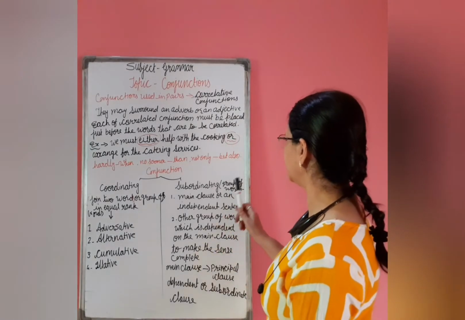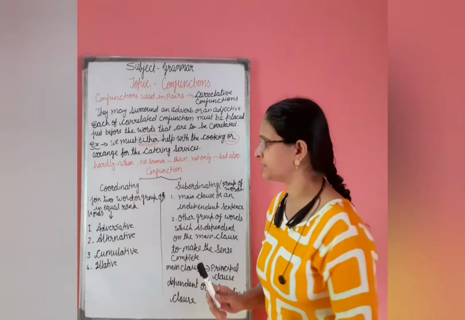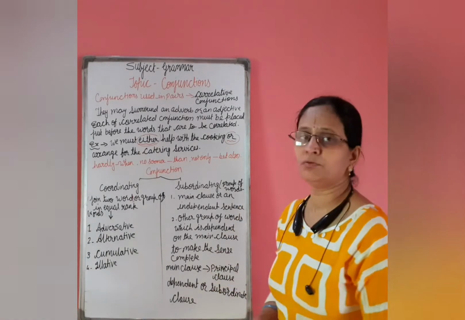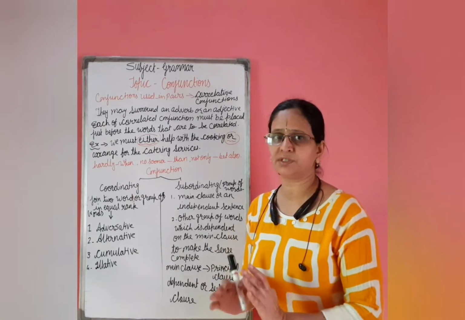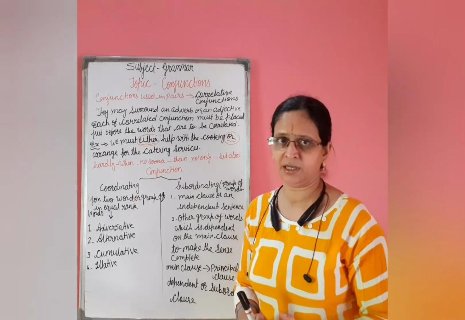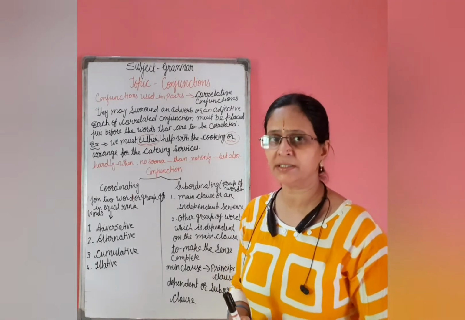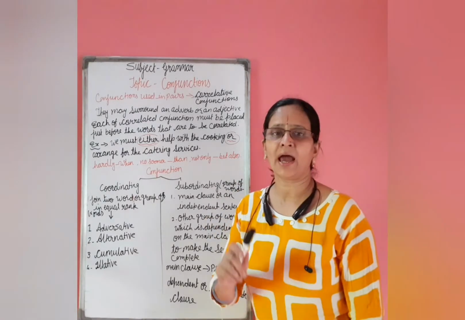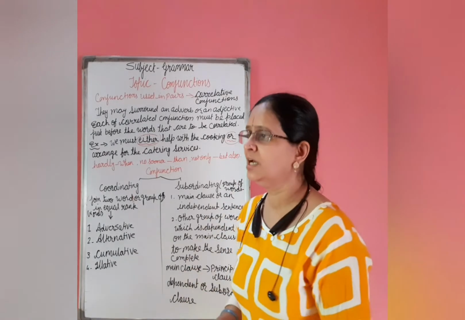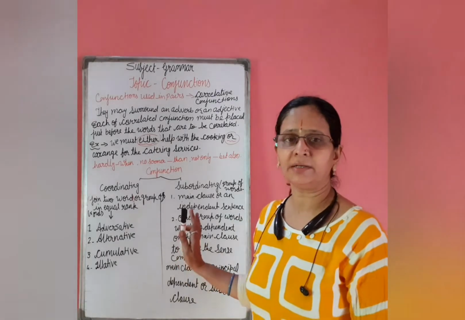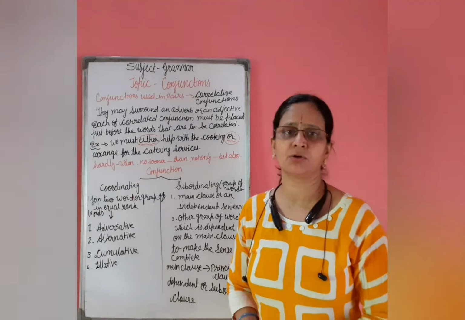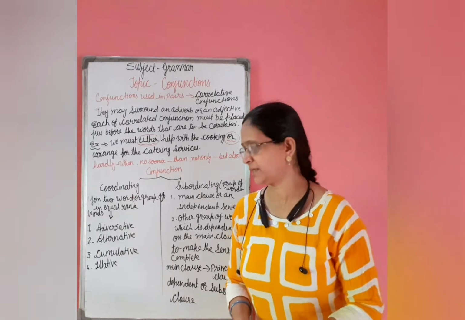What are subordinating conjunctions? There are two points we have to mind. Those are groups of words where one part of the sentence is independent, meaning it has a complete sense, that is known as the main clause or an independent sentence. We can call that main clause also a principal clause. हम main clause को principal clause भी कहते हैं.